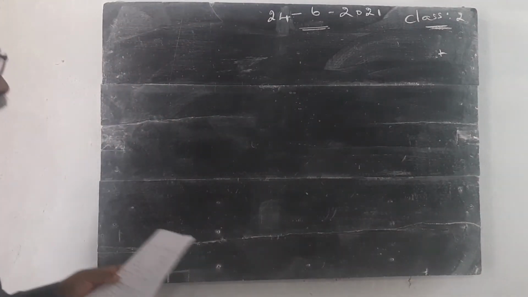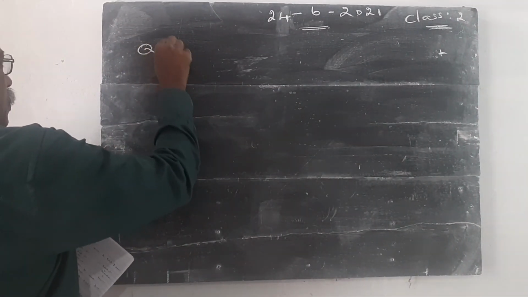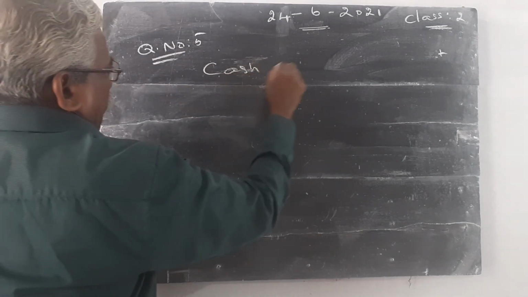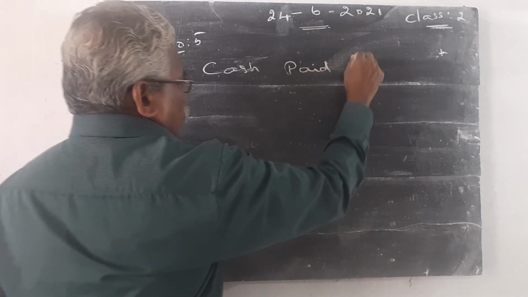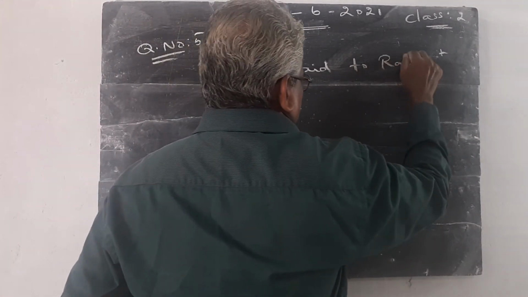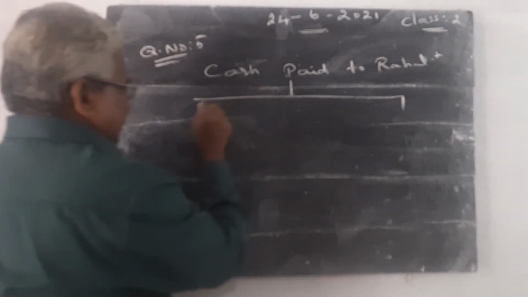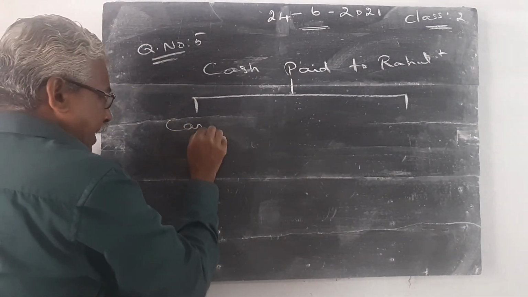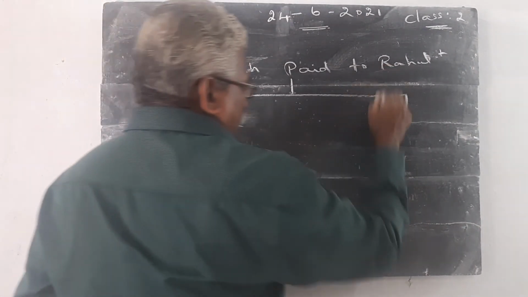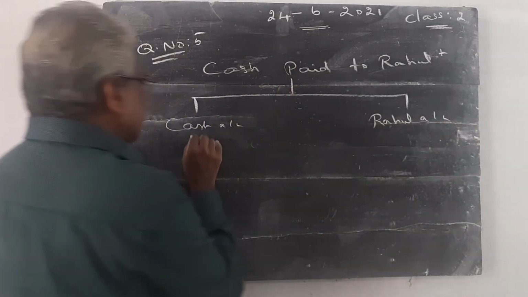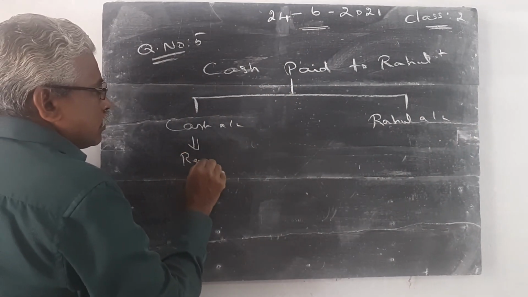Question number 5. Cash paid to Rahul. This transaction contains two accounts. Number one, cash account, and number two, Rahul account. Cash is the real account.